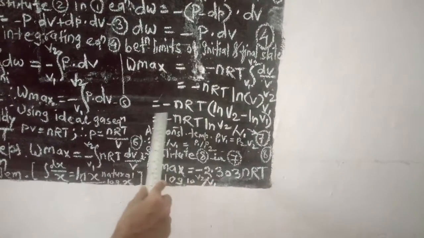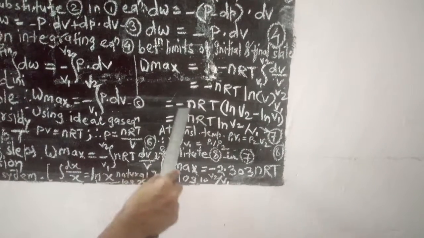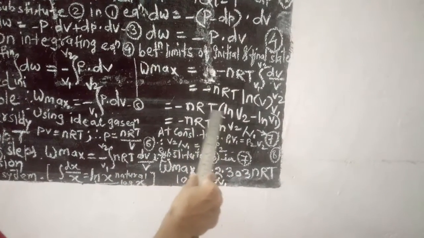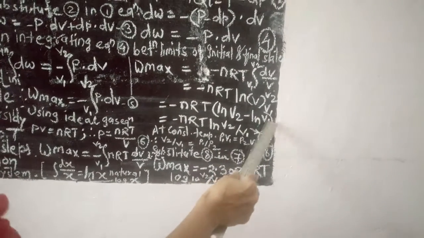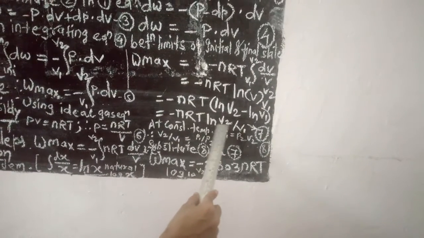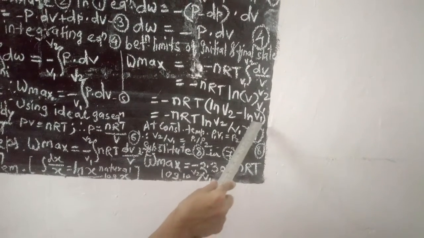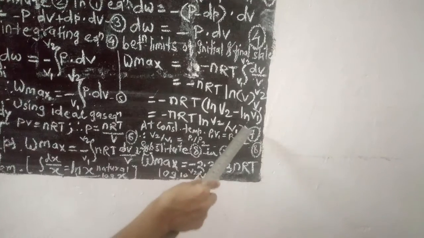So by solving this you can write W max is equal to minus nRT times natural log of V2 minus natural log of V1, which is minus nRT ln V2 upon V1, since ln V2 minus ln V1 becomes ln V2 upon V1.